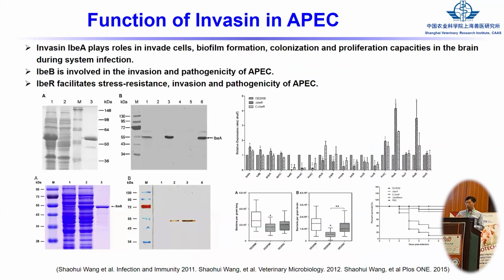Also, APEC can enter into the brain of the body. So we also focus on the invasins of the APEC. We identified some invasins such as IbeA, IbeB, and IbeR, and focus on how these proteins function in the APEC to enter into the brain. And we found that these proteins play an important role in the invasion and the virulence of the APEC.